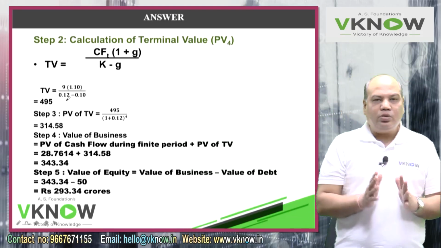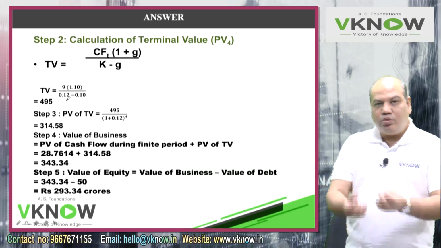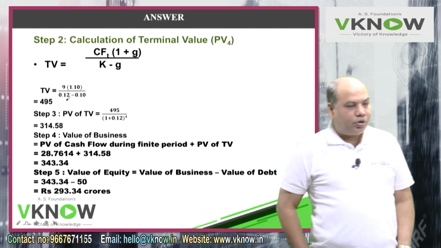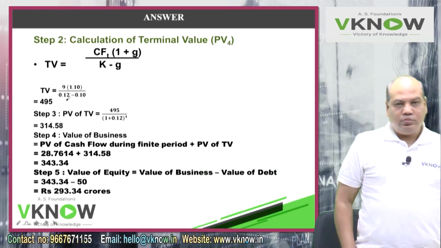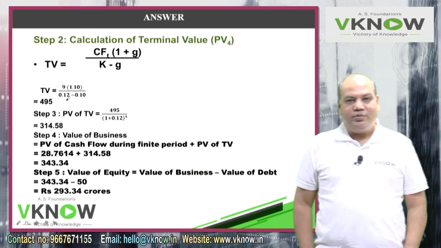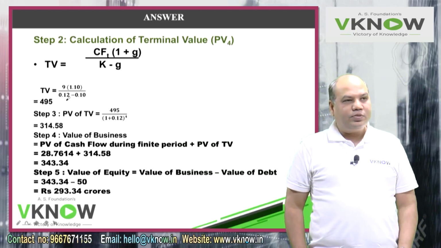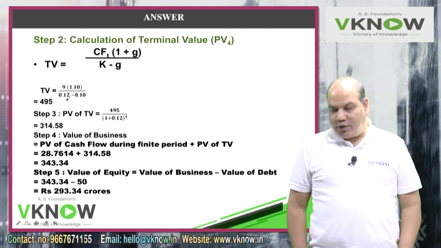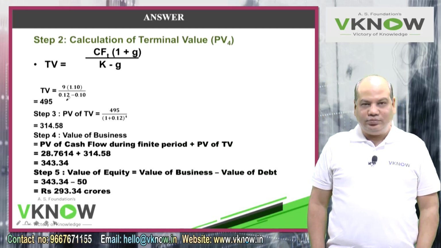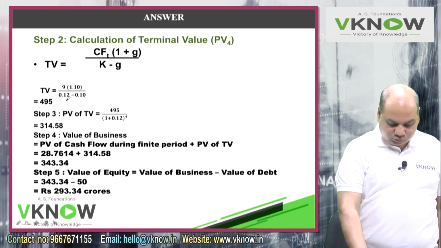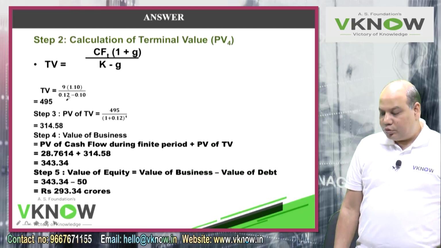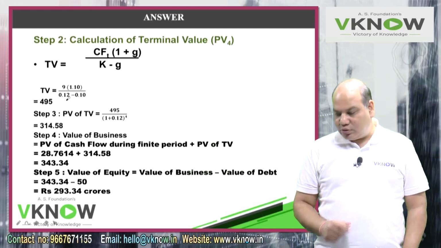If you have to find the value of equity, you remove the value of debt from that. So step number 5 will be value of equity equal to value of business minus value of debt. 343.34 minus 50 is equal to 293.34 rupees in crores.